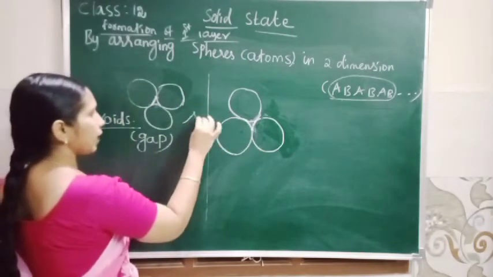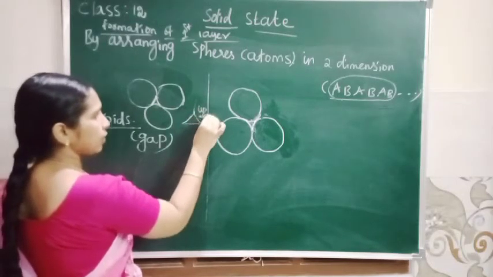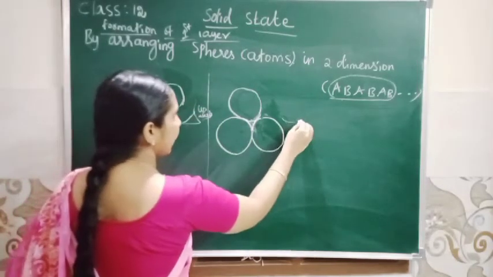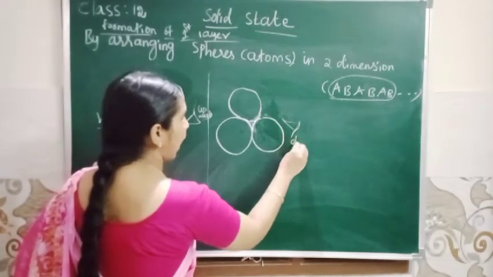Here the apex is facing upwards, here the apex is facing upwards, and here the apex is facing downwards.